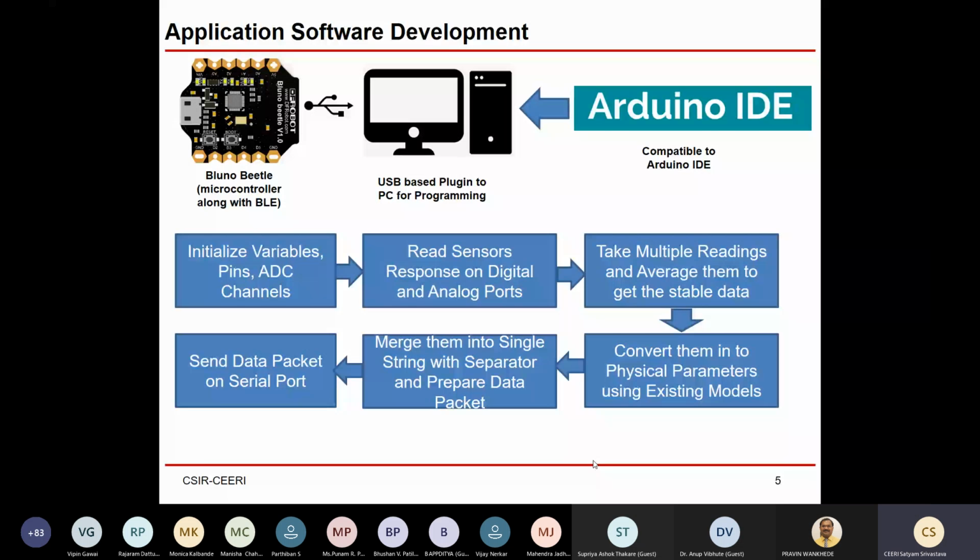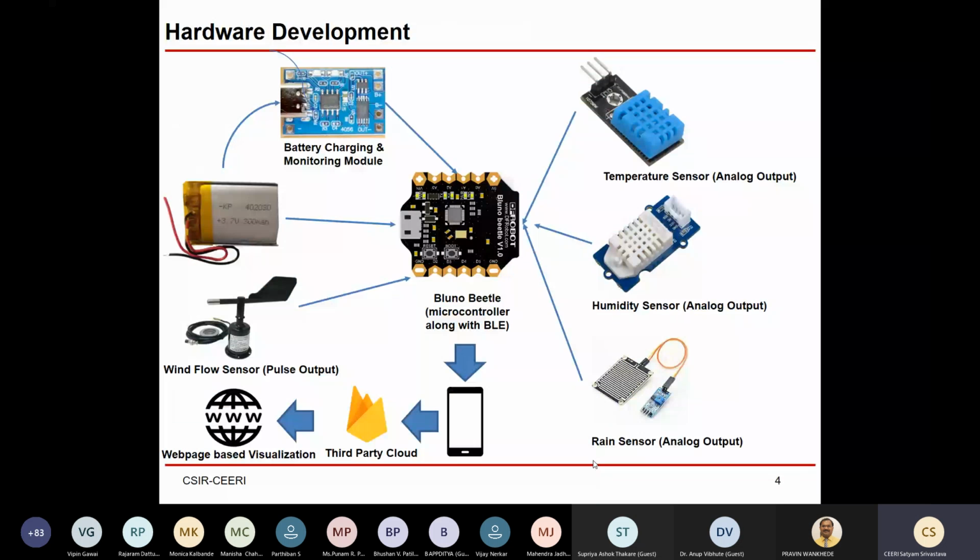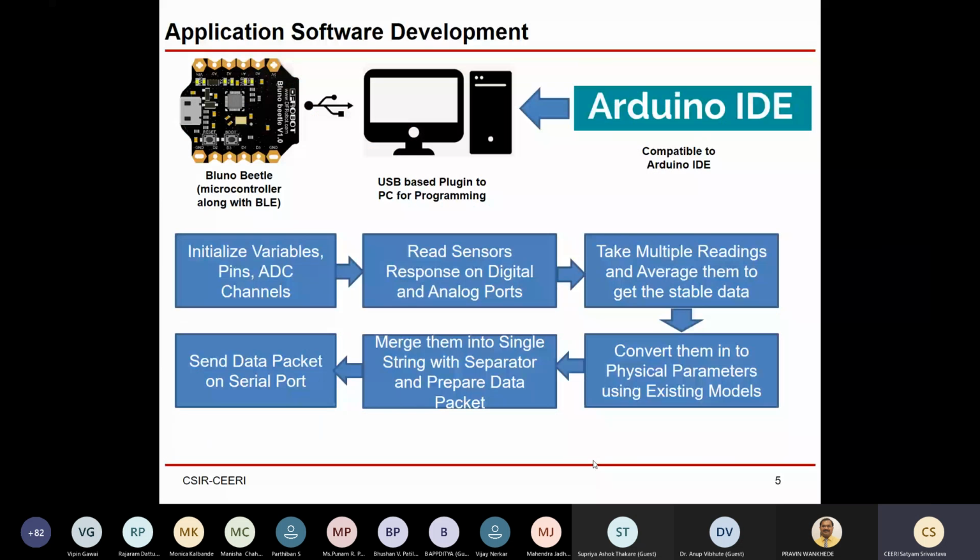Then obviously these are multiple parameters, right? When you are measuring these parameters, in this example there will be 4 variables: temperature, humidity, rain, and wind flow. For those 4 parameters, you need to design a data transfer packet. In the data transfer packet, I'm telling you a very basic method. You can merge all the parameters using some segregator. Segregator means between 2 sensors' data, you can use either a slash or a question mark or a dollar sign, with some starter and some ender.